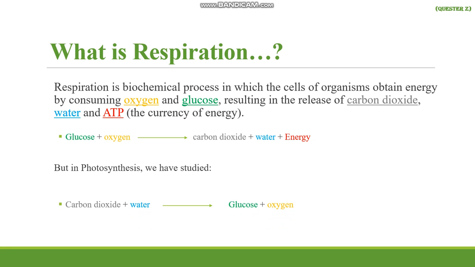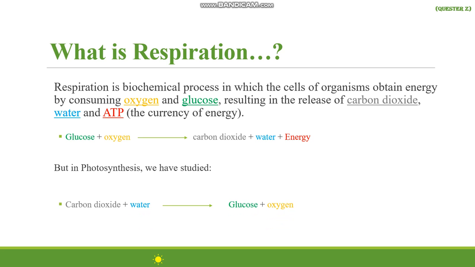There are many differences present between both the processes. Photosynthesis occurs just in plants, while respiration occurs both in plants and animals. Second, photosynthesis occurs in the presence of sunlight. But respiration occurs in all the organisms at all times, at any time. We get energy from respiration, but in photosynthesis we get glucose as a product.